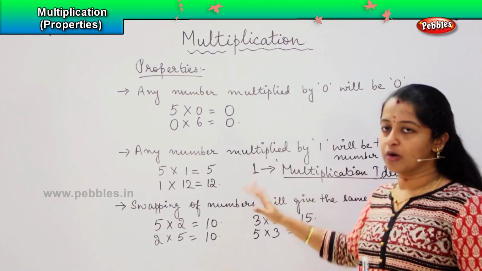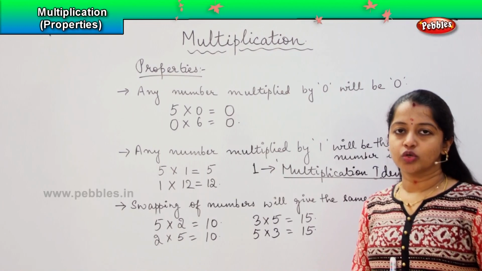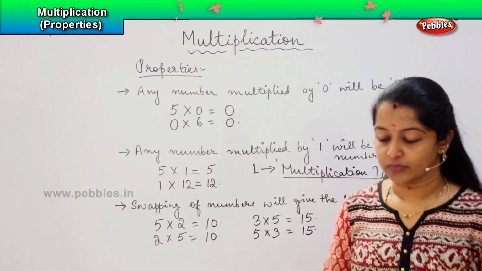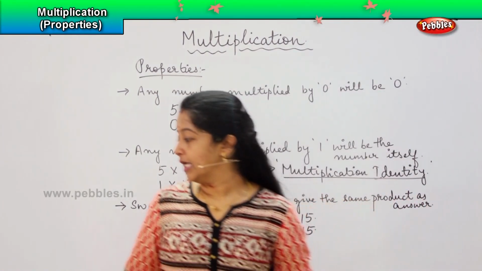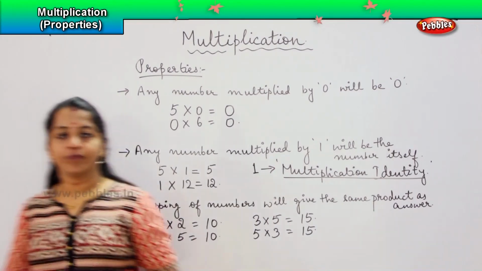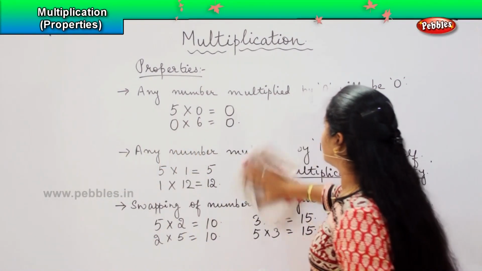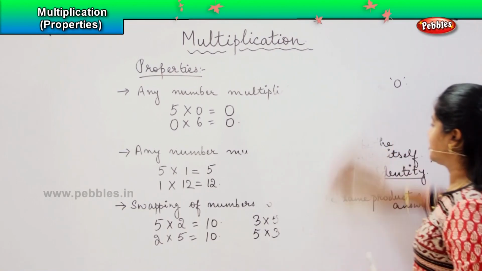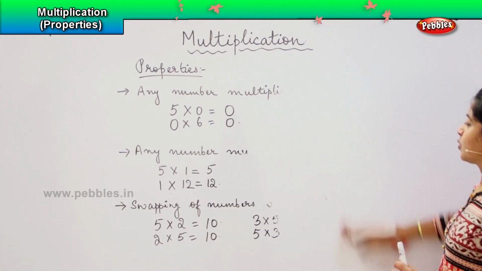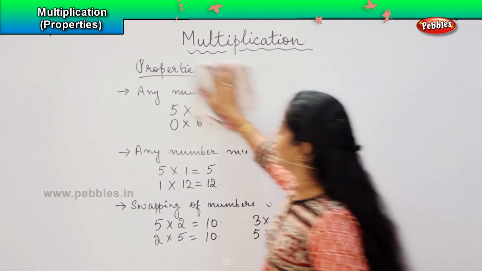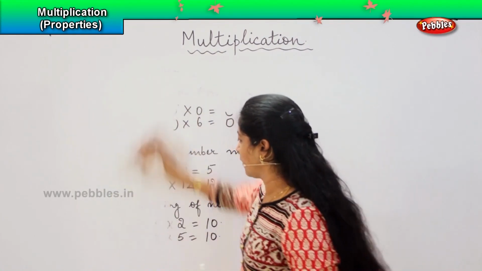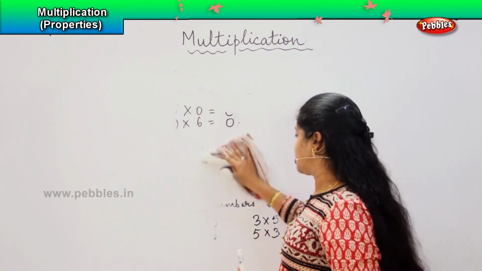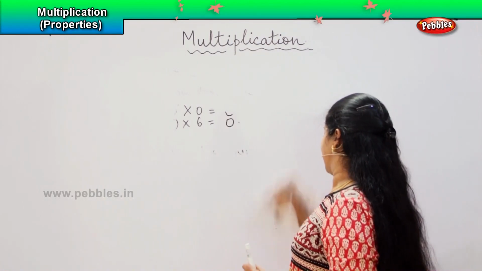Based on these properties, we are going to solve our questions. In this method, we will have 2 basic methods which we need to follow, and based on that, we need to classify which category the question belongs to. My first one is simple multiplication.